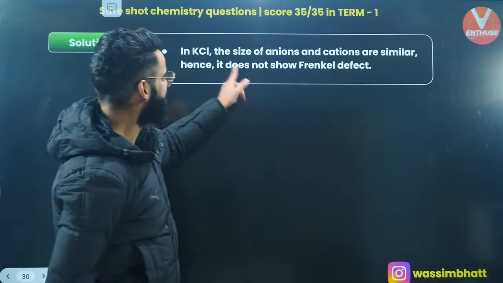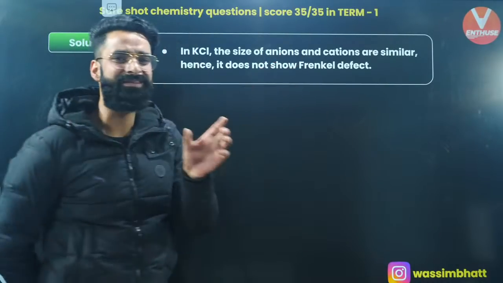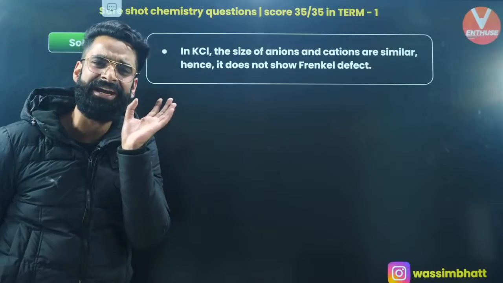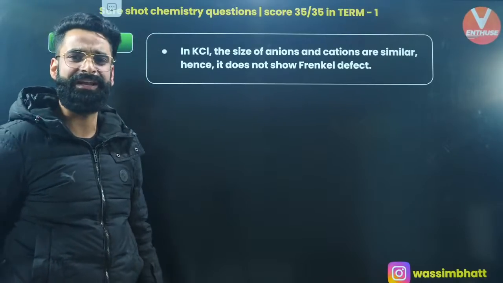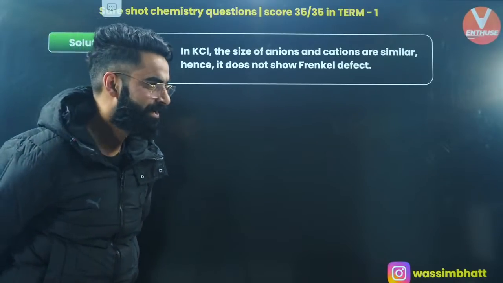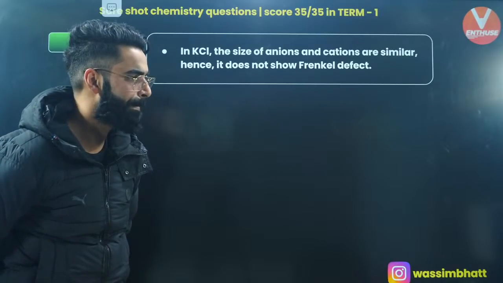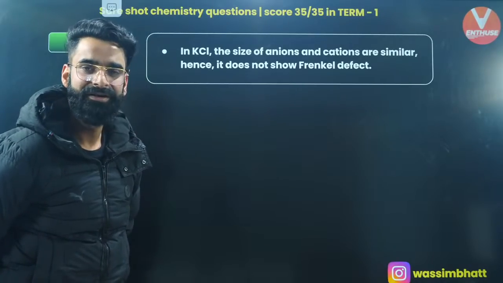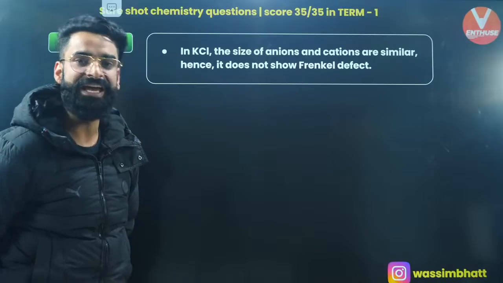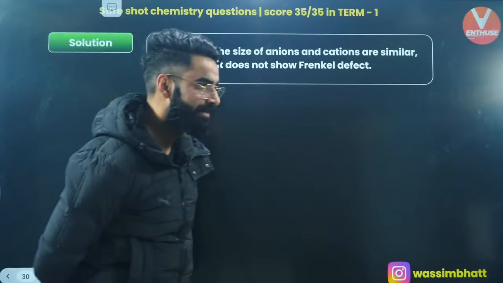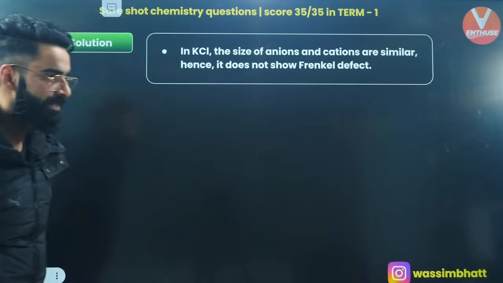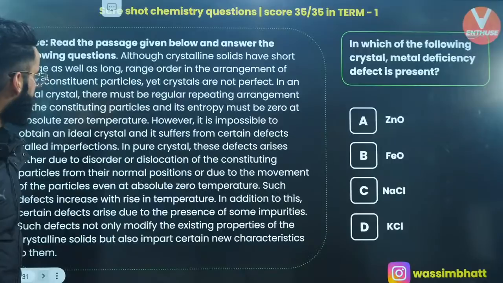In KCl, the size of anion and cation are similar. If the size of cation and anion is similar, the size difference between cation and anion is going to be small, right? And wherever the size difference of cation and anion is small, that shows Schottky defect, not the Frenkel defect. A few minutes back we have seen it. Perfect? Okay, moving on to one more.